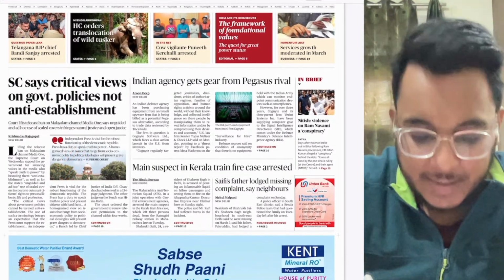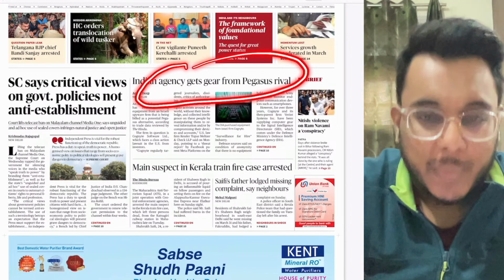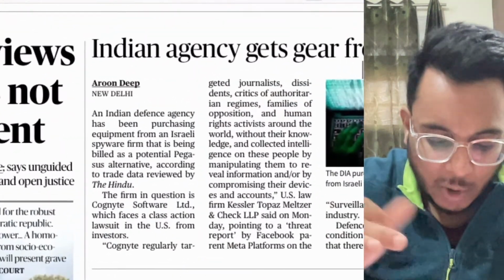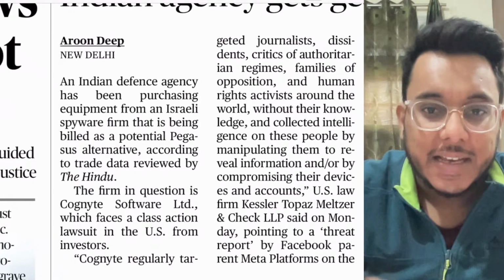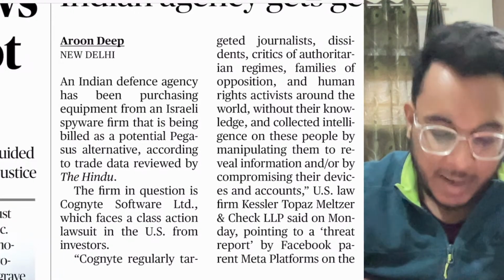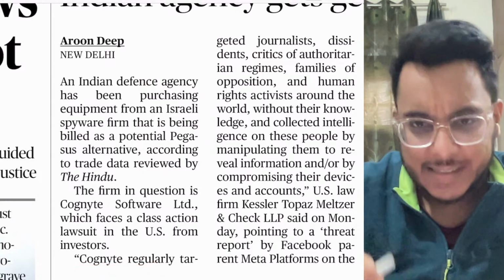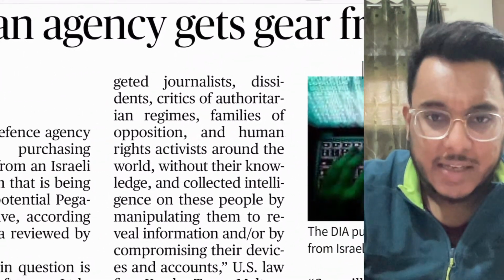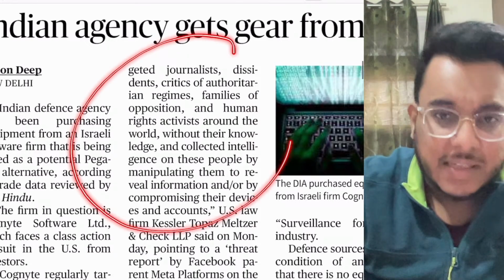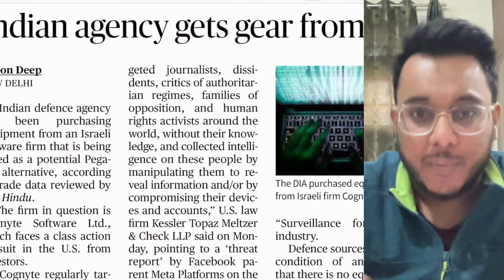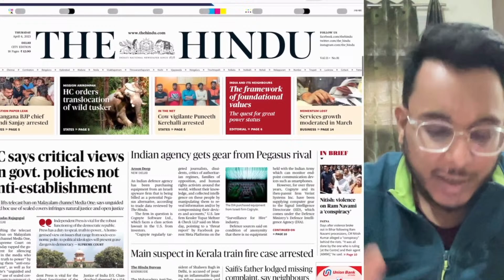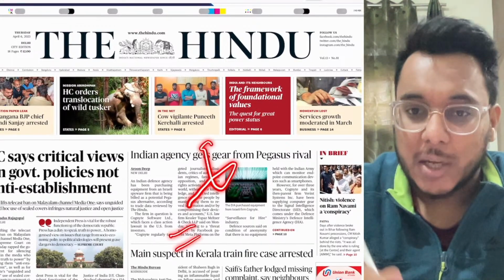Then there is this article, Indian agency gets gear from Pegasus rival. So guys, the article is talking about an Indian defense agency buying equipment from a company, Cognite. It says this firm has regularly targeted journalists, dissidents, and such kind of people. Now we are not required to go too much in detail in this kind of article